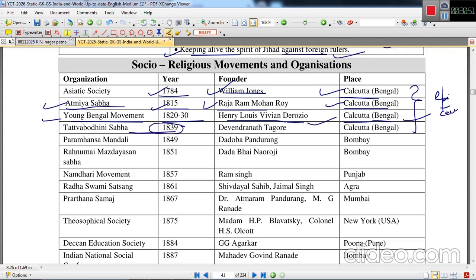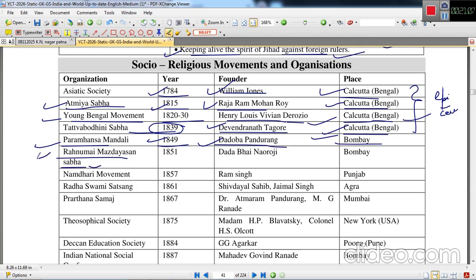Tattvabodhini Sabha was established in 1839 by Devendranath Tagore. This was established in Calcutta, Bengal again. Paramhans Mandali was established in 1849 by Dadoba Pandurang. This was in Bombay.